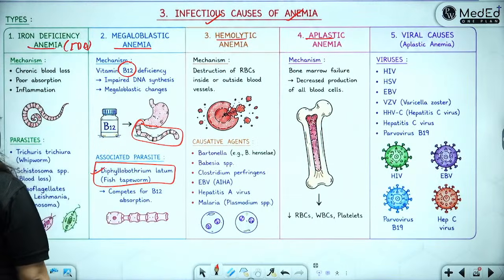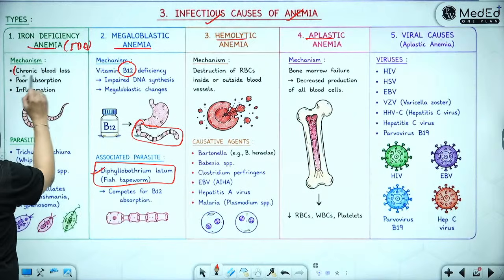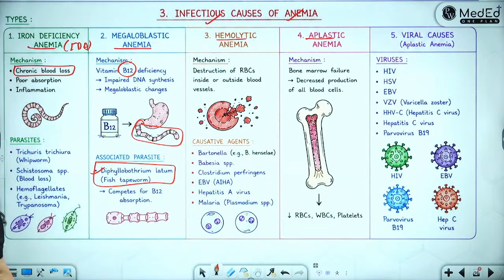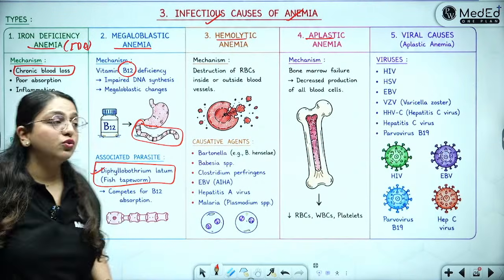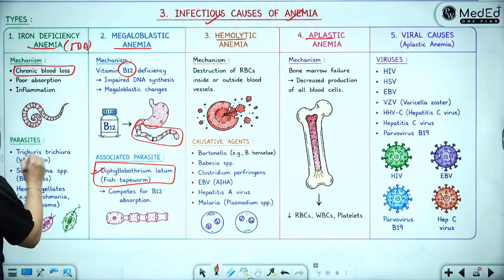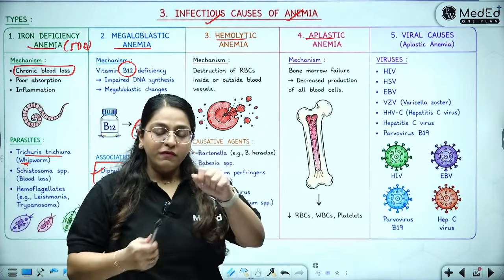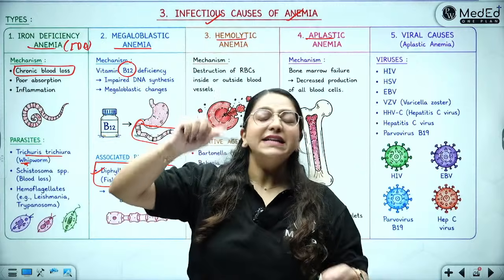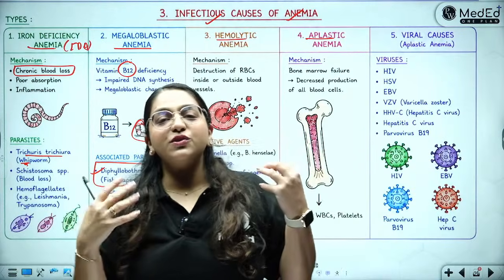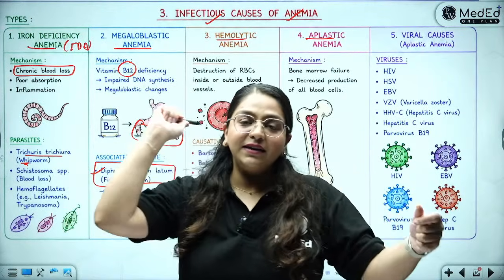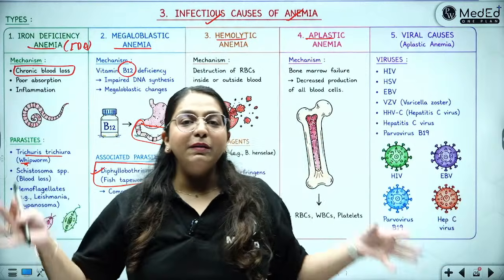Whenever there is iron deficiency, it is because of chronic blood loss or poor absorption. Who will cause chronic blood loss? The ones which lead to dysentery. So Trichuris trichiura, which is the whipworm. So we always tell the students a whipworm will hit the intestine with a whip and there will be blood all around.